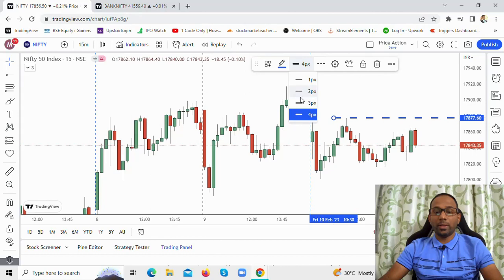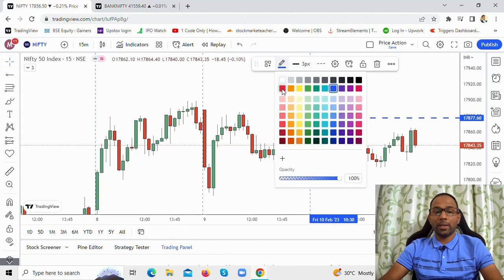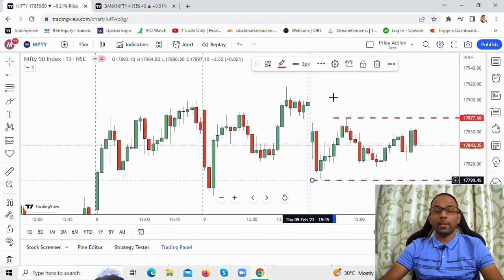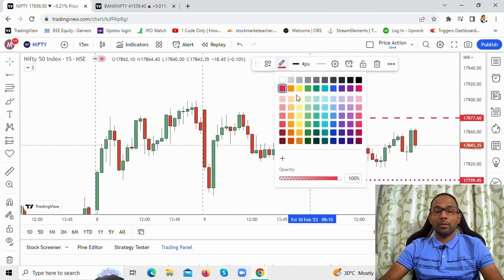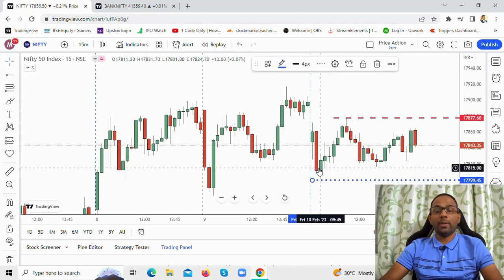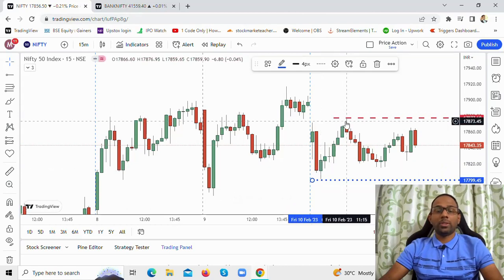I mark it with a dashed line, and the color of that line is red. And the low for Nifty I mark with blue. Okay, let's make it thicker. And this is the blue line, and the low for Nifty today was 17,811. So this was the low and this was the high.